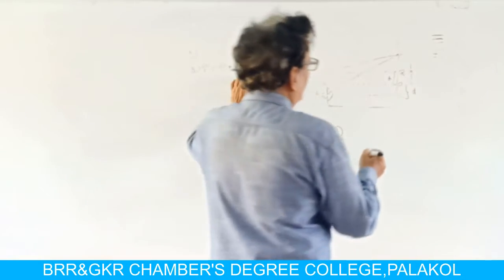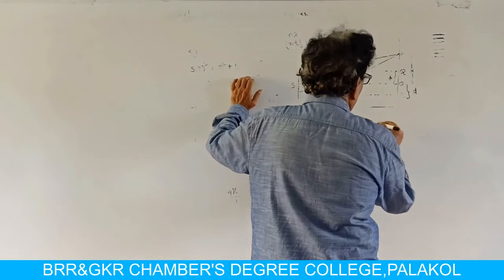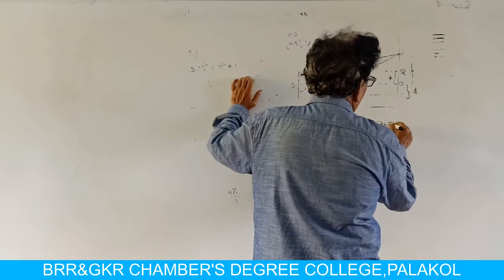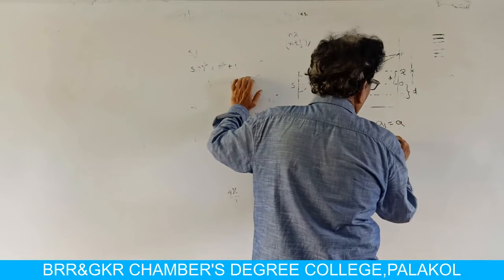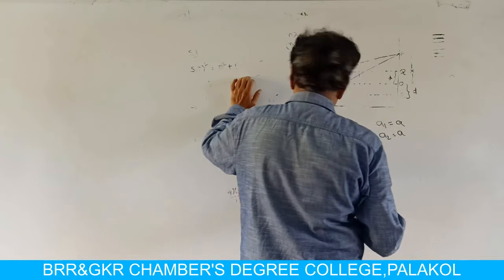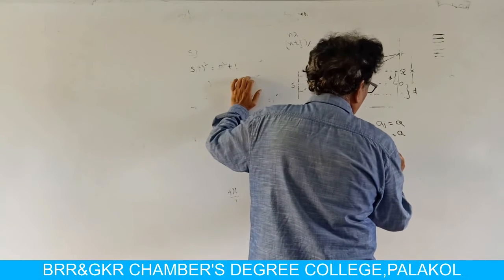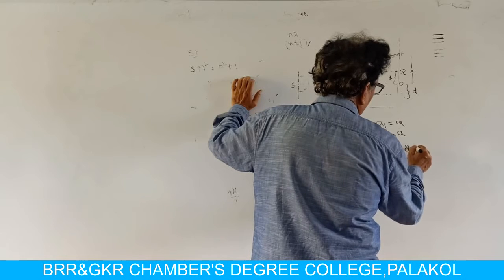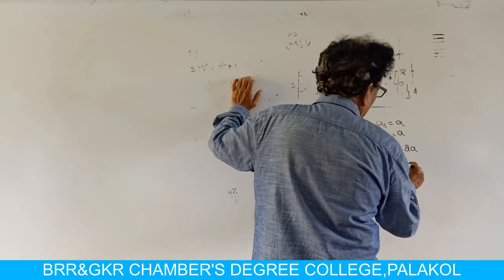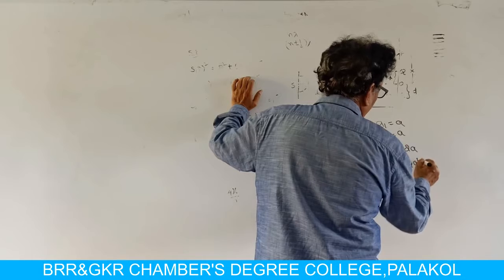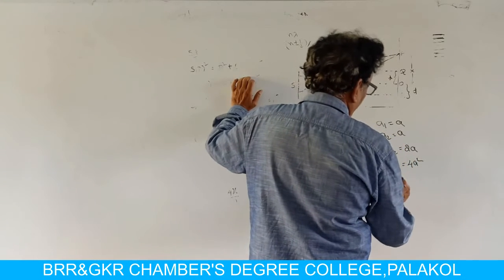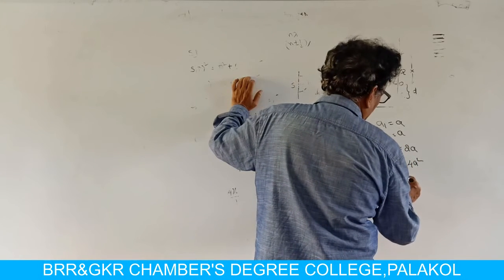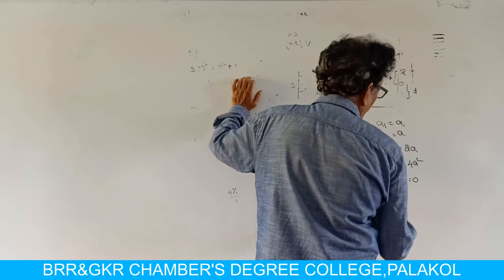If they have equal amplitudes, say A1 is equal to A and A2 is equal to A, then the resultant amplitude A1 plus A2 is equal to 2A, meaning intensity is equal to 4A square. The difference A1 minus A2 is equal to 0.